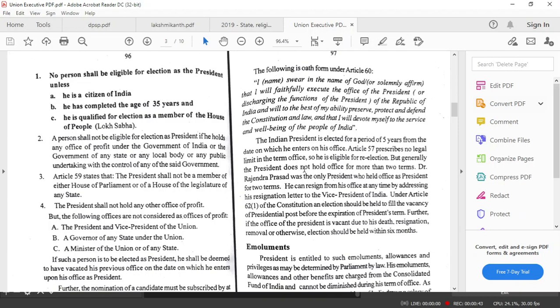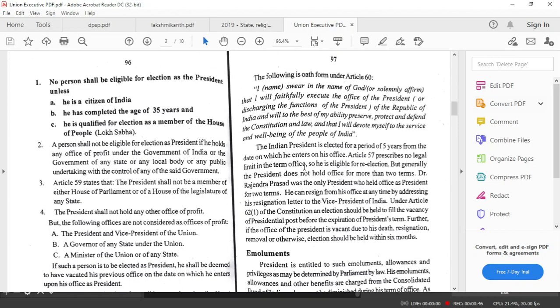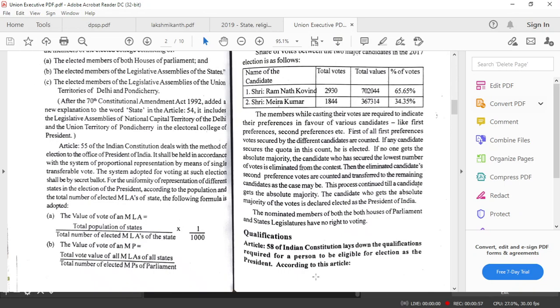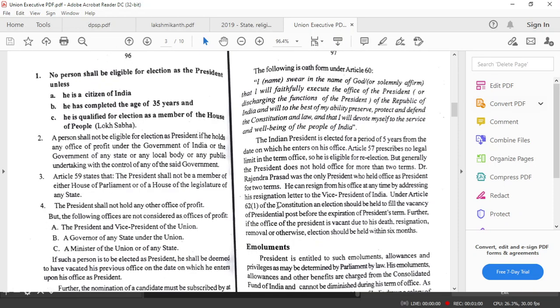Then moving on, we will see the other details of the president, like the qualifications, then his powers, etc. So first of all, to take up the qualifications for a person to become the president of India, first of all, he should be a citizen of India and he should have completed 35 years of age. And third, he should be qualified to be elected as a member of the Lok Sabha. So these are the three main conditions for a person to contest to the post of the President of India.